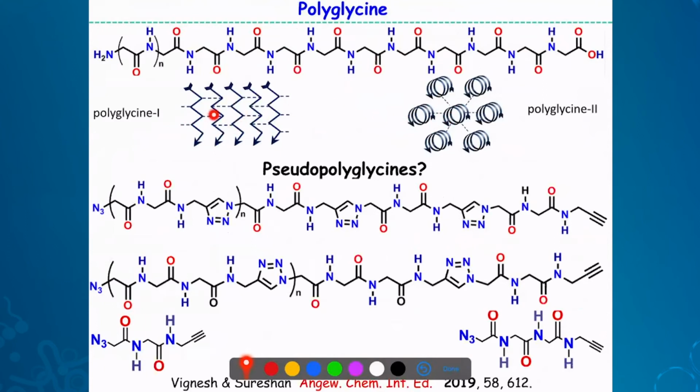This is a normal lamellar packing. That means each chain is connected to 2 other chains. And this is a hexagonal packing. That means each chain is connected to 6 other chains. So this is called polyglycine 2.